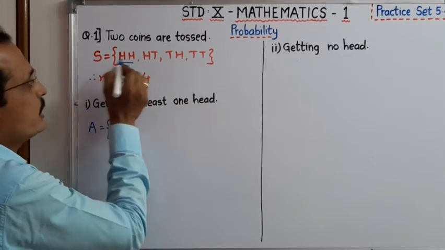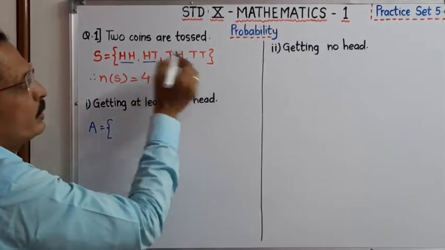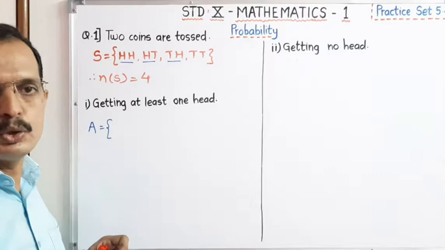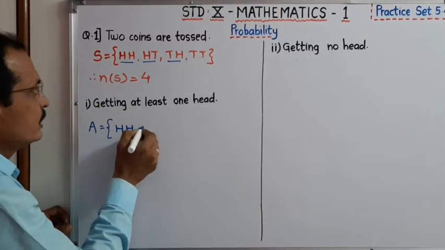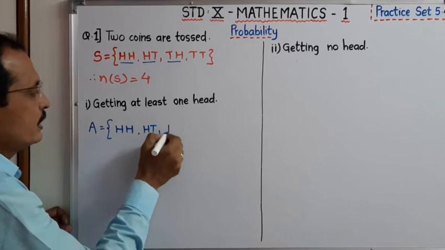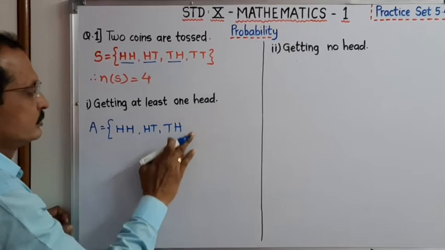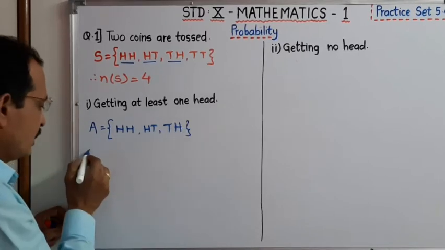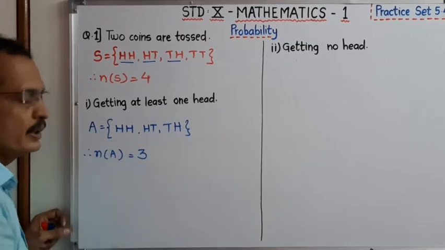Therefore 2 heads, 1 head and tail, 1 tail and head. We can't write T and T, 2 tails. Therefore here we write HH, here it is HT and here it is TH. Therefore number of event A is equal to 3.